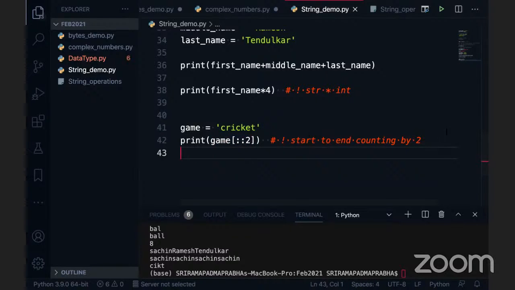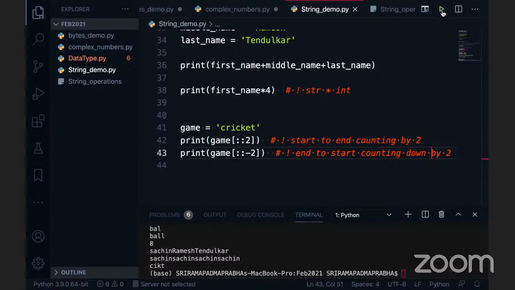Now what if I give the same thing with -2? So I'm going to give -2 here. This is not start, this is the end. End to start. This is the logic, okay? Instead of counting by 2, the exact term is counting down by 2. I think this is the notation, right?